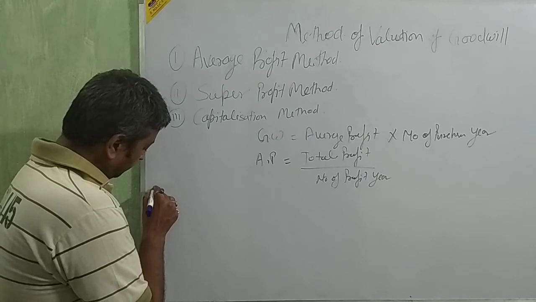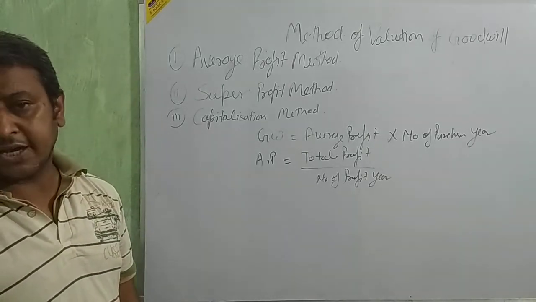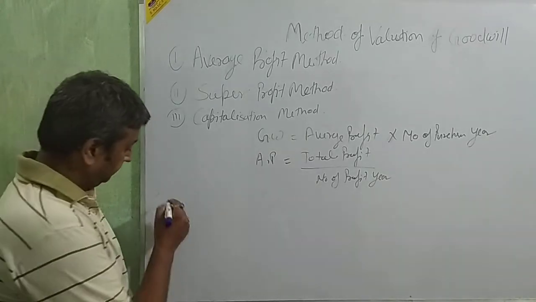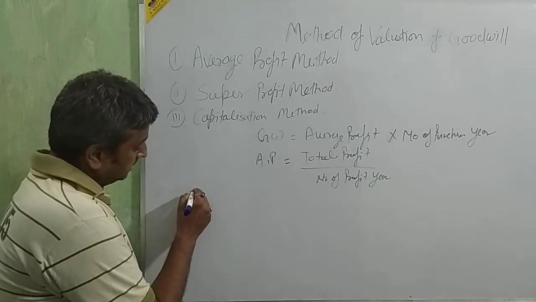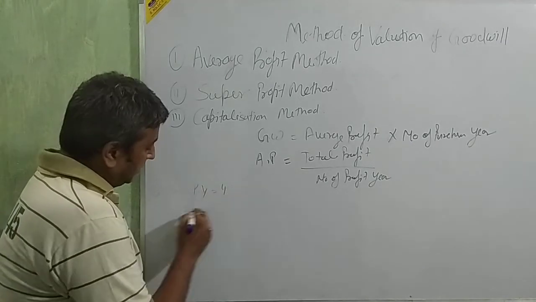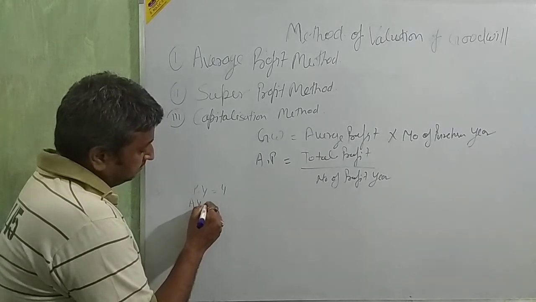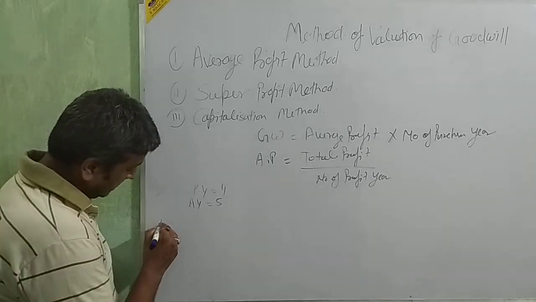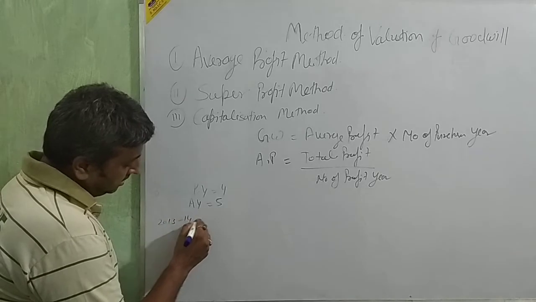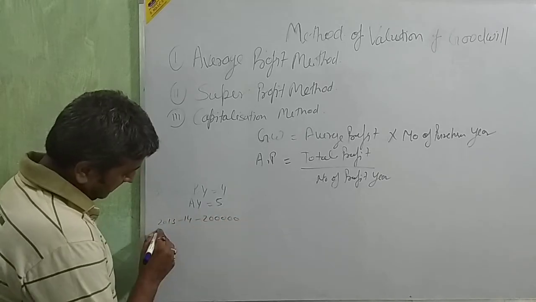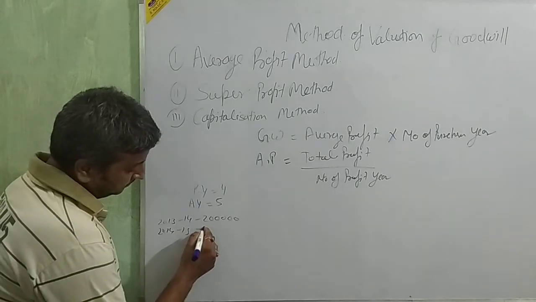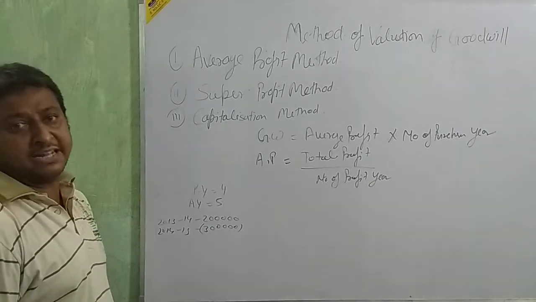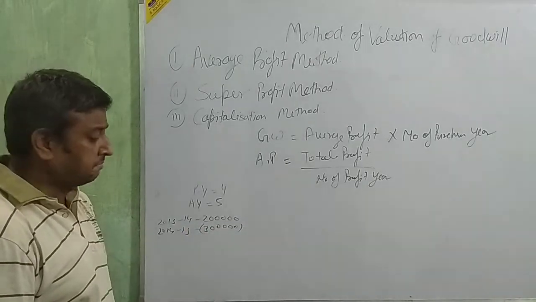Question number 3. In this question they have given some profits. Read the question. The goodwill of a firm is valued at 4 years' purchase of average profit. Purchase years: 4. Profit years: 5. 2013-14: 2 lakh profit. 2014-15: 3 lakh loss. That is given in brackets. If it is given in brackets, it means minus. This bracket is showing minus, which means it is a loss.